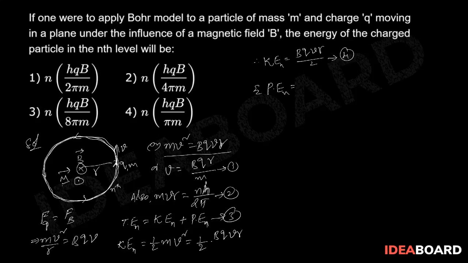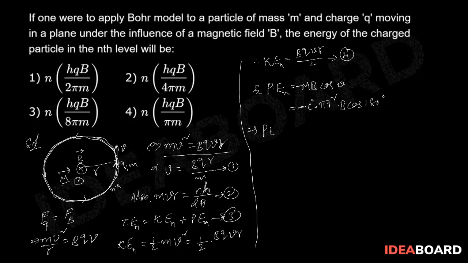So the potential energy of the dipole in an external uniform magnetic field is minus mB cos theta, that equals, where the magnetic moment is given by current I into area, that is pi r square, into B cos theta. Here theta is 180 because the m vector is perpendicular to the plane of the paper outwards and the B vector inwards, so theta is 180.